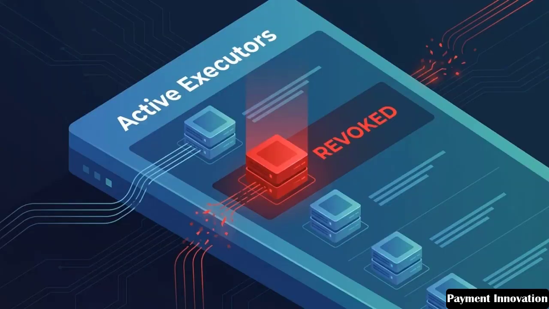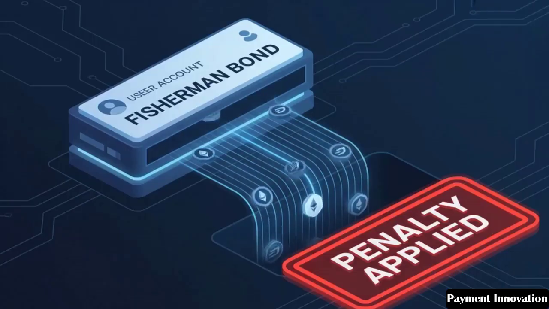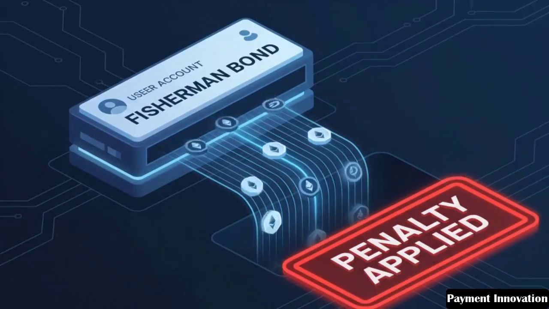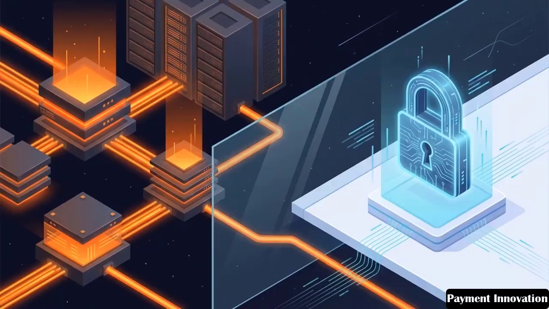The accountability is strictly enforced. Executors lose their operating status and income if they act maliciously. On the flip side, if a fisherman falsely accuses a perfectly valid executor, their staked bonds are slashed. By separating the intense processing of execution from the stringent rules of verification, Kira creates a trustless environment where corruption becomes mathematically and economically unviable.